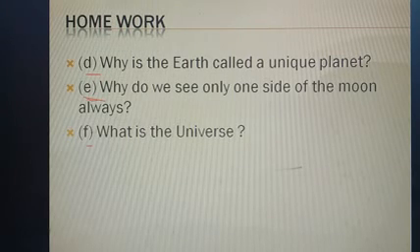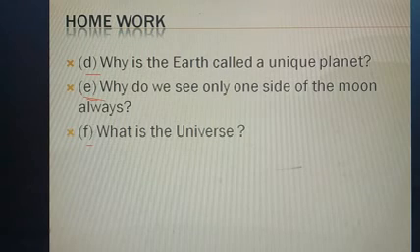Then the last one: what is the universe? I have one particular slide for the universe. There are 2 points given there. You write that first point only. So here we finish the homework.